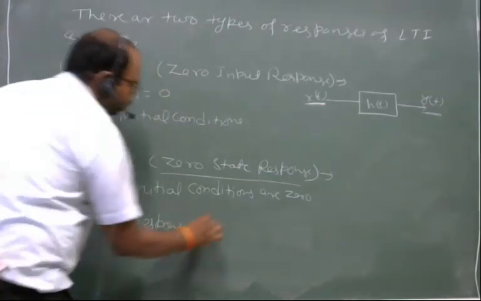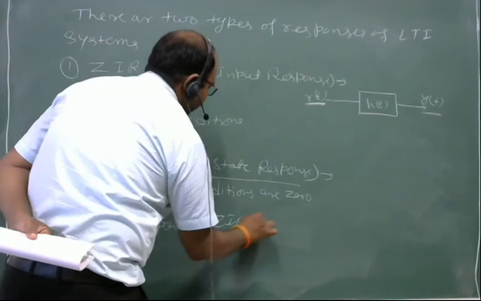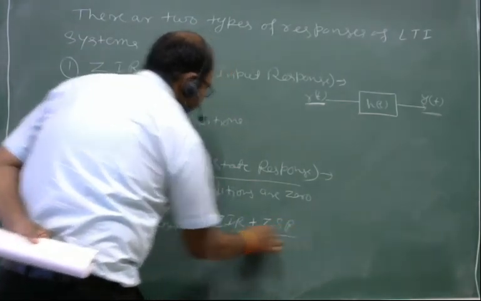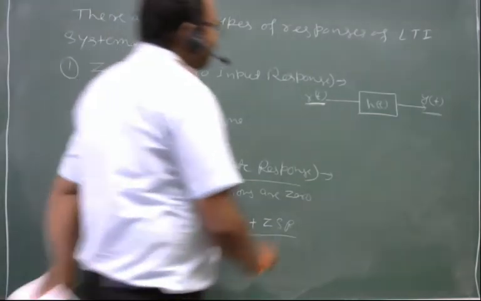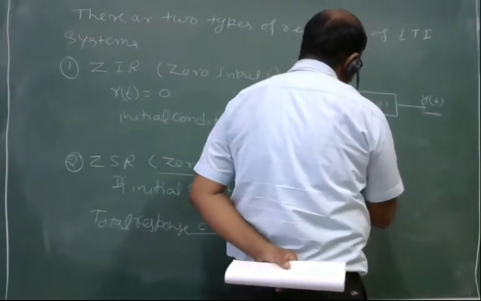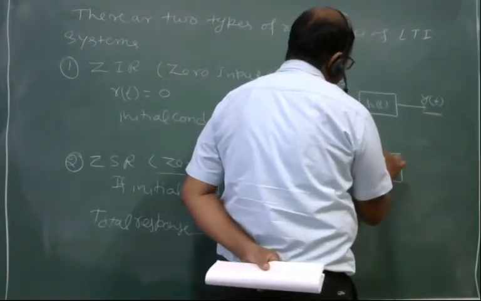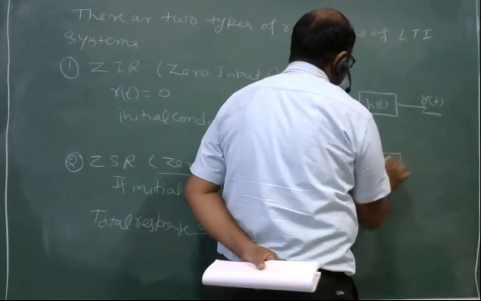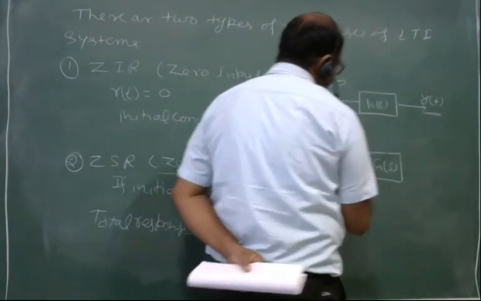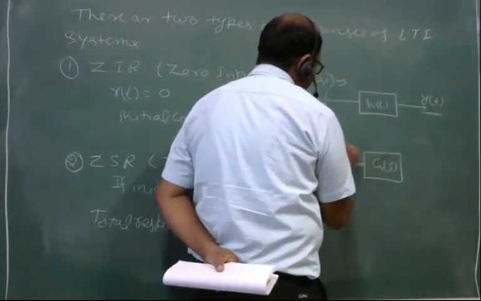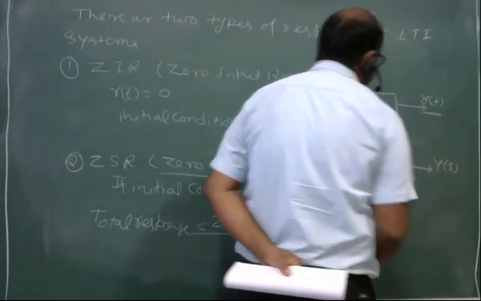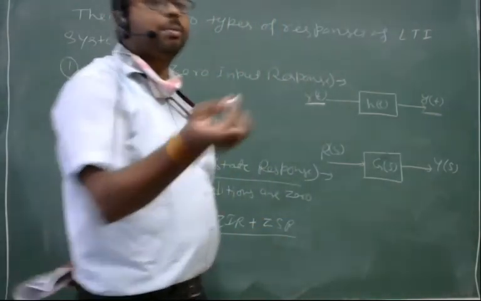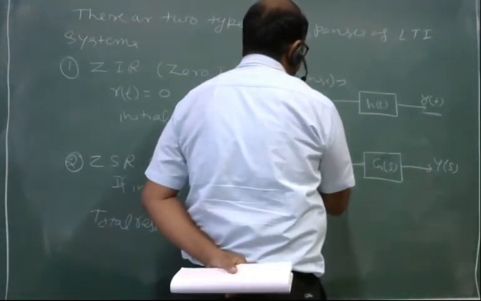will be equal to ZIR plus ZSR. Therefore, if in any system H(s) or G(s) here, I am having input R(s), output Y(s), and some initial conditions y naught is there.